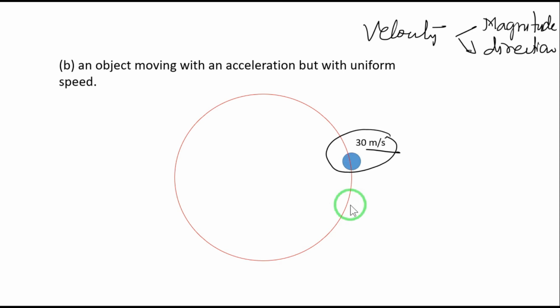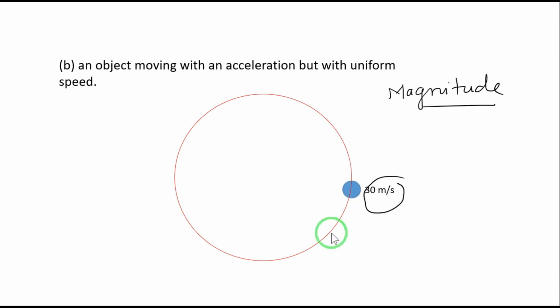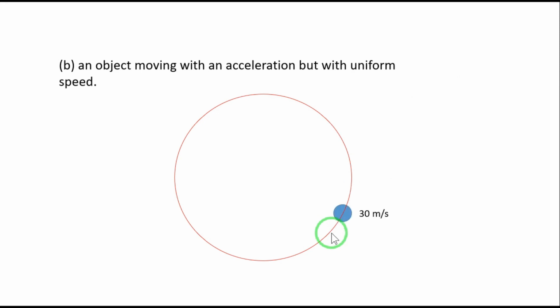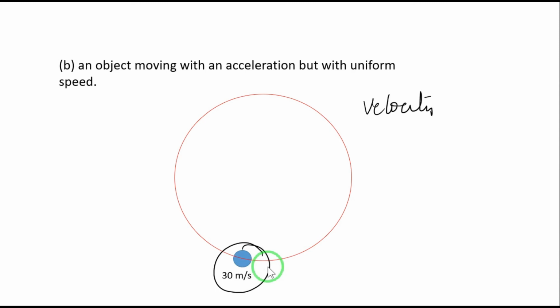When it was here, its direction is in this direction, and then it's going in this direction, and further it is in this direction, then further it is in this direction. So there is continuous change in the direction. So if the direction changes, then the velocity changes, though its magnitude is same, right? And if the velocity changes, there is an acceleration, right?